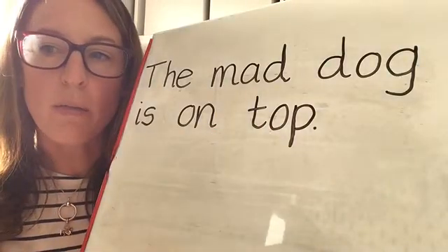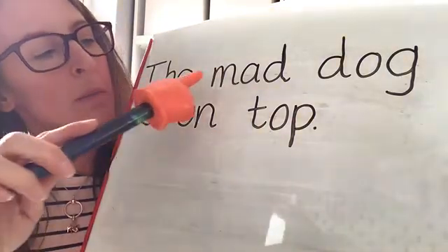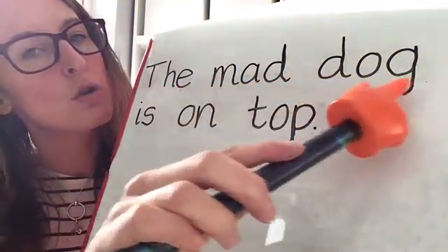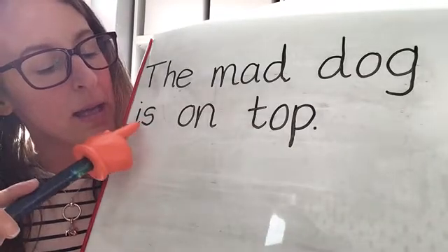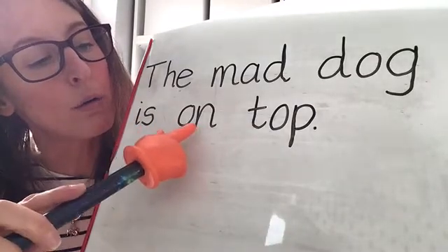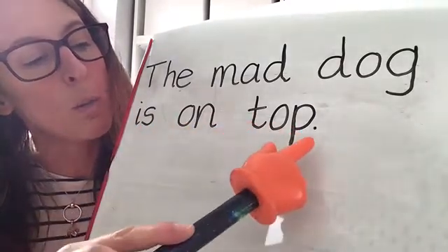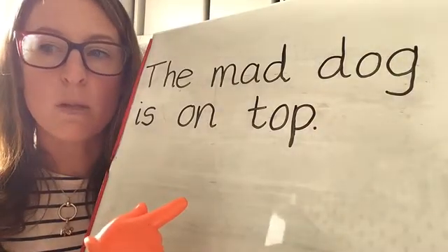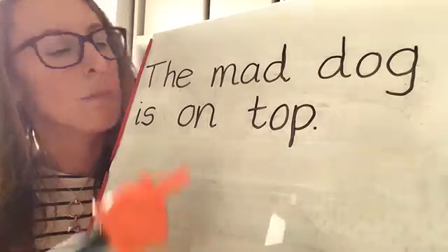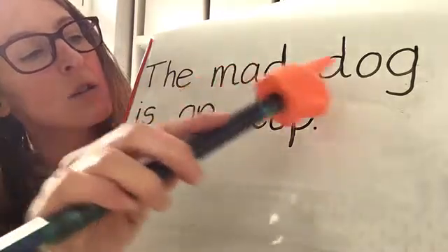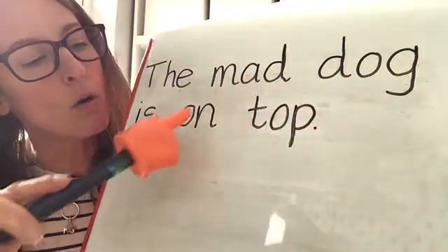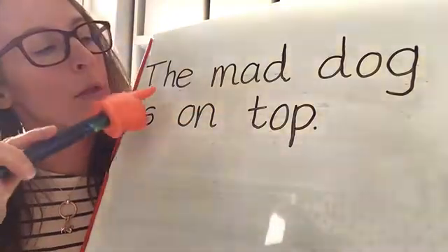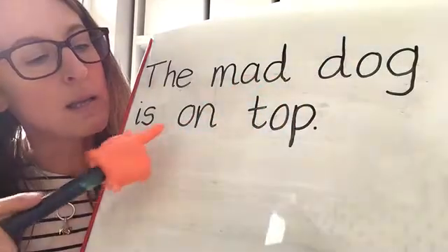Let's try it all together. The, m-ad, mad, d-og, dog, is, on, t-op, top. Now we know the words, we can read the sentence more smoothly without sounding out. The mad dog is on top. Let's read it again smoothly. The mad dog is on top.